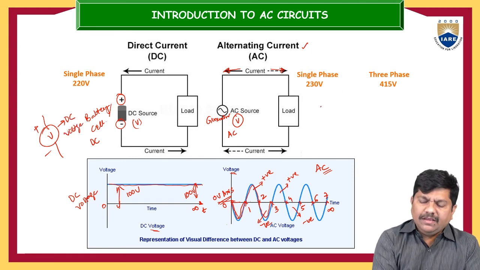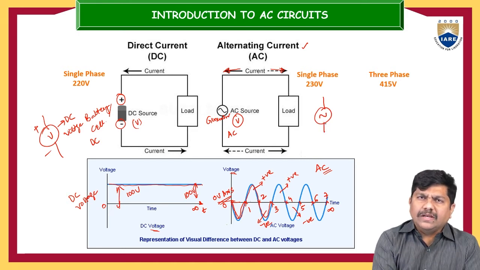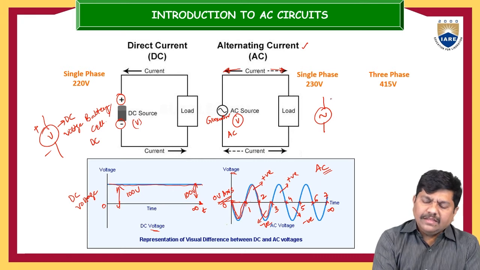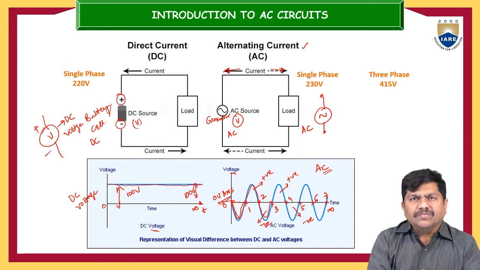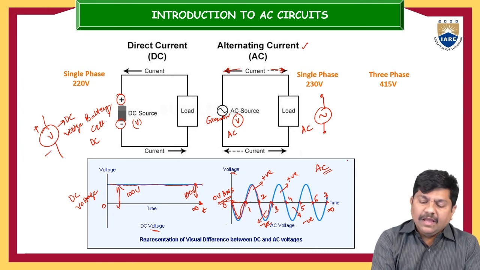Coming to the AC, how will it be represented? Inside this small circle, if a tilde or some sinusoidal pulse is represented like this, then this is the AC voltage source. This is the schematic representation of the DC source and the AC source. And in AC also, there are two types of sources: one is single phase AC and the next one is three phase AC.